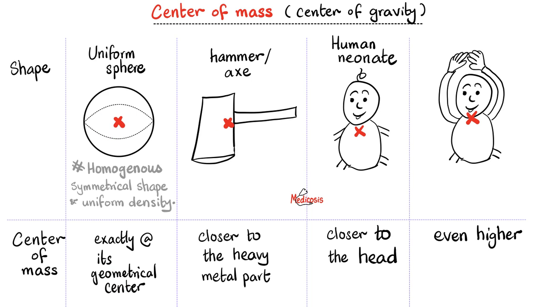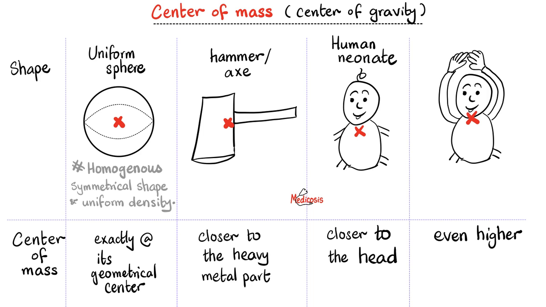All right. How about a hammer or an axe? Well, of course, the metal part is way heavier than the wooden part. So the center of mass will not be exactly in the middle of the object, but it will be closer to the heavier side. Okay, that's why if you put your finger here and try to balance the hammer on one finger, you'll find that the hammer is sliding to one side and not the other because this is heavier, which tells you that the center of mass is not here but closer to here.